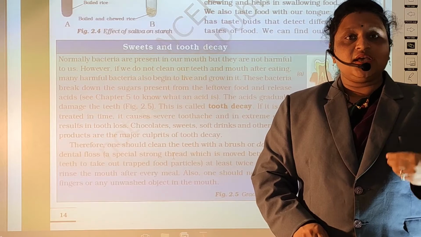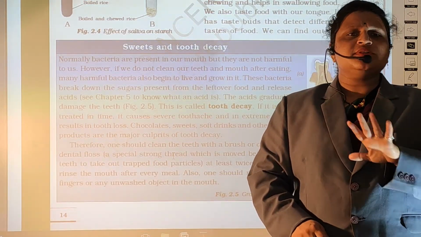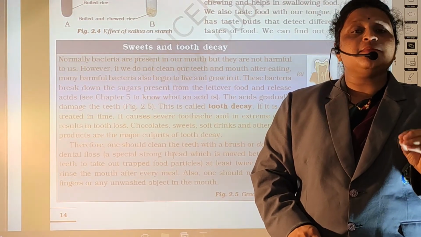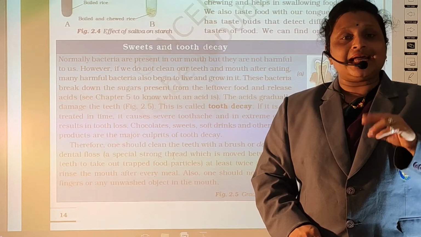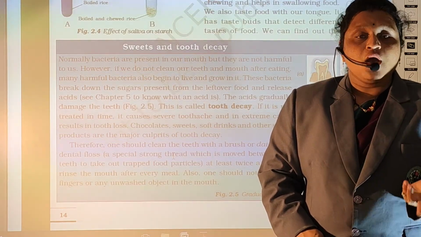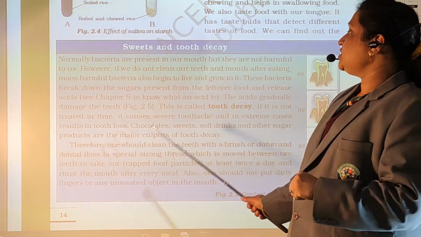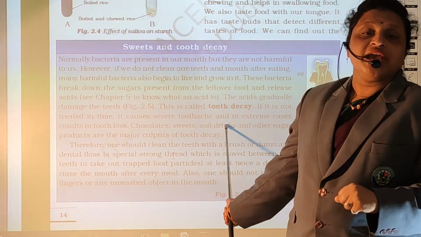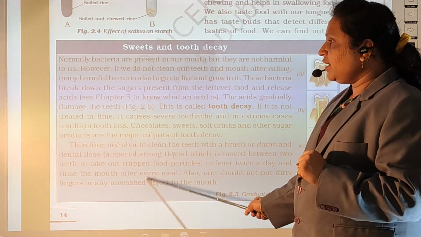हम जो खाना खाते हैं वो हर एक चीज में like rice, chapati, bread, vegetables, every food having some amount of sugar. So this sugar that the bacteria are eating is converted into the acid. उस sugar को वो acid में convert करते हैं और उस process को कहा जाता है tooth decay. फिर आपके दांत खराब होना start हो जाते हैं.